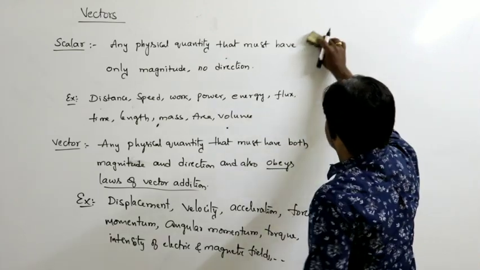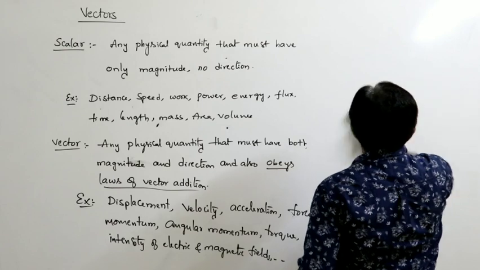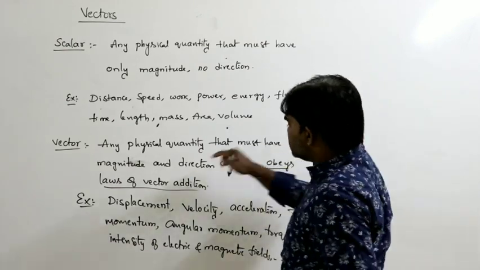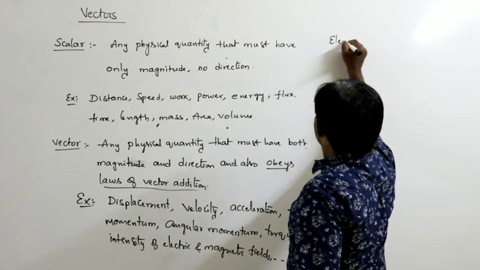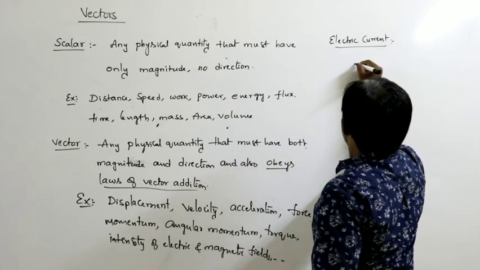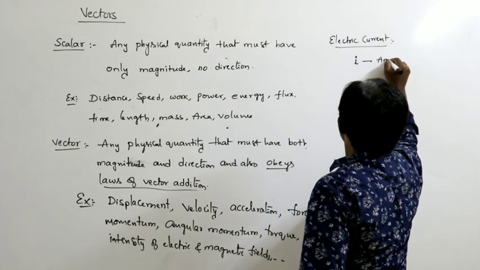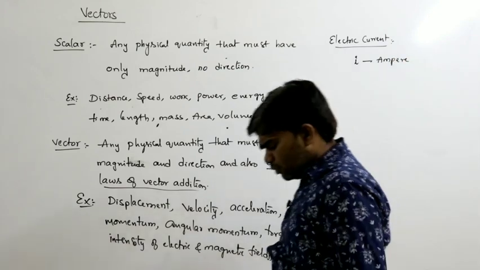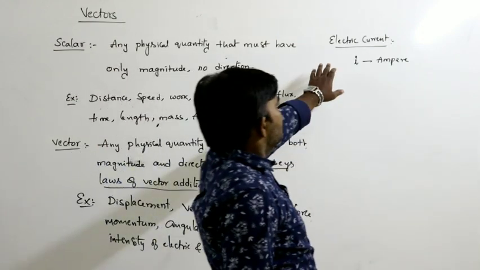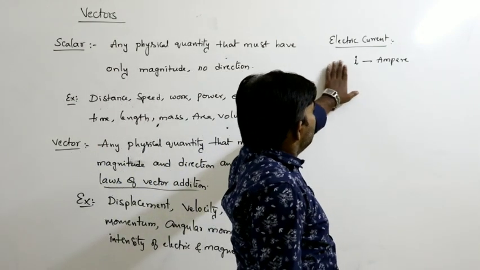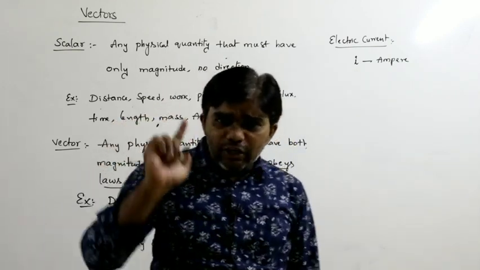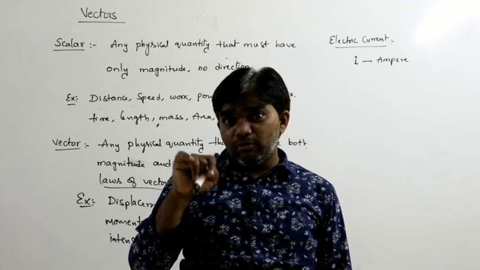Now come to the topic. For example, I am considering the electric current. Let us say it is denoted with I, and its unit is ampere. You people know about this in 10th class. In your 10th standard, you have the current electricity chapter. In that, what is electric current? It is denoted with I, and its unit is ampere. Current must have a certain amount of magnitude.